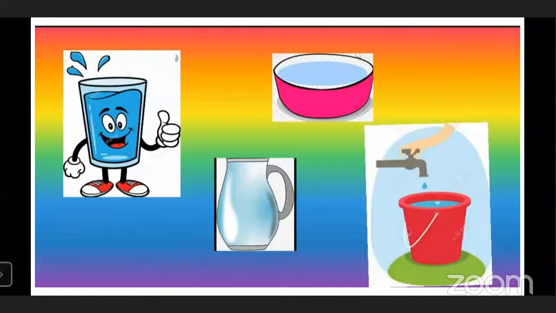See, here are a few vessels. The first one is a glass. Second is a jug. Third is a bowl. And fourth is a bucket. Now you all tell me, if you take water in all these vessels, which vessel will hold the most quantity of water?